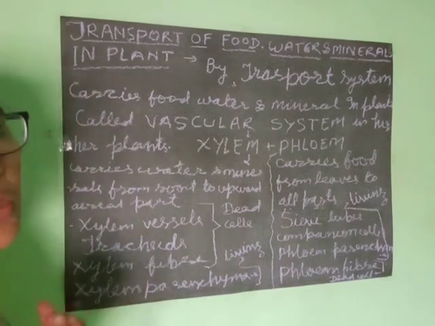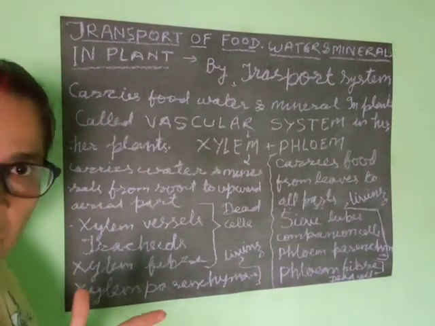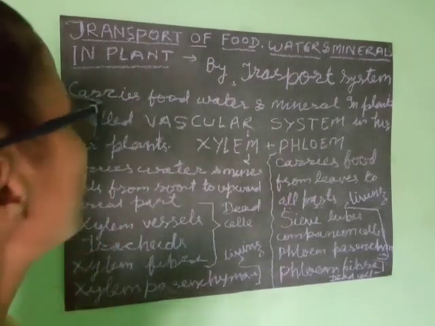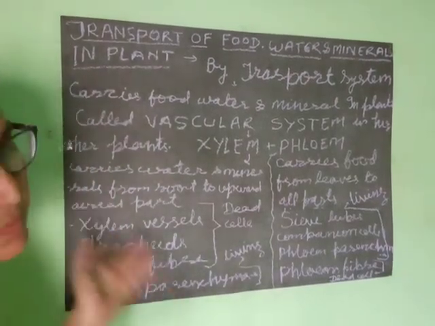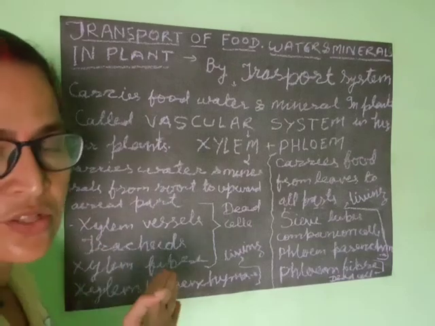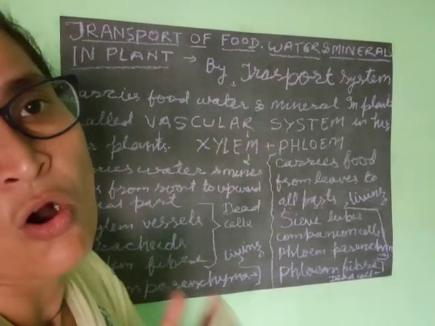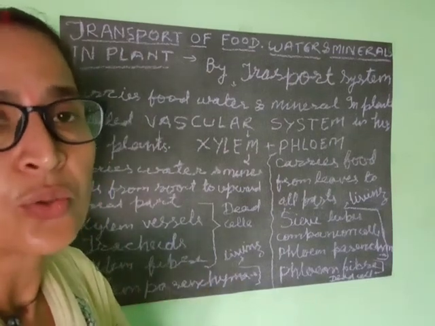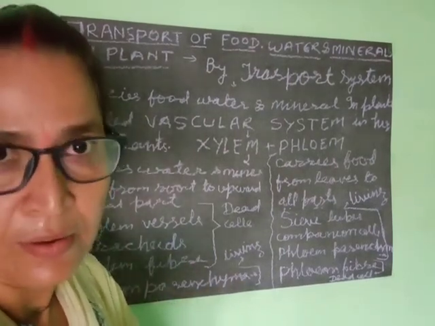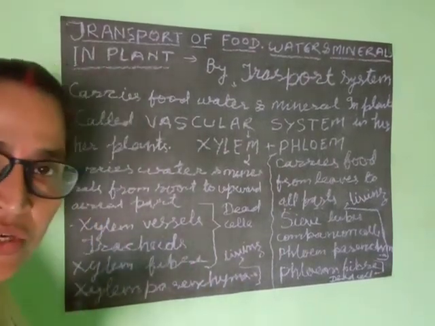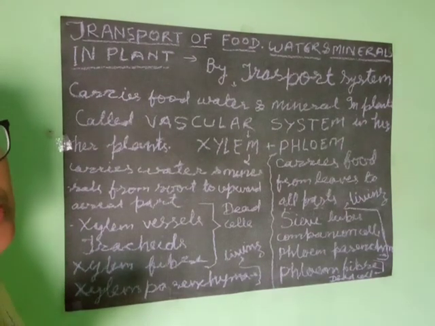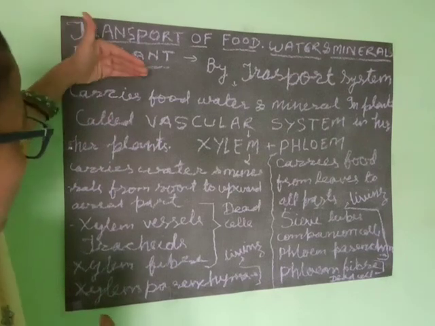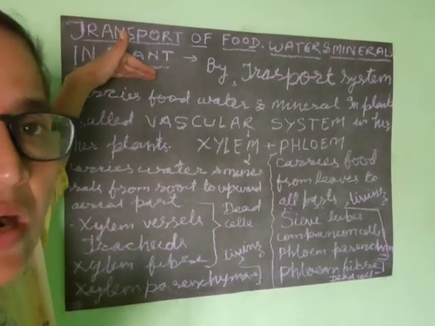But in diffusion, simple transfer of ions from the higher concentration to the lower concentration takes place. In osmosis, only movement of the solvent water takes place through a semi-permeable membrane from the higher concentration to the lower concentration. And finally, water and minerals reach every part of the plant.